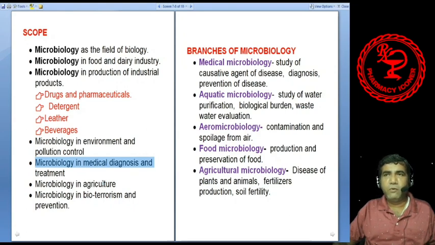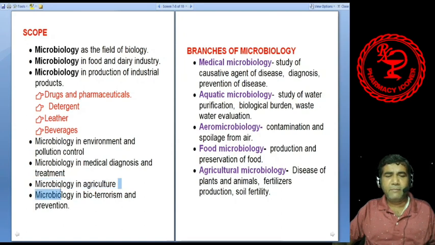A drop of blood is taken and streaked over a glass slide and viewed under a microscope. So the malaria parasite was visible through the microscope, and the patient is diagnosed with malaria. Again, for the treatment, the life cycle of the microorganism is studied. So for the diagnosis and for the treatment, knowledge of microbiology is essential.